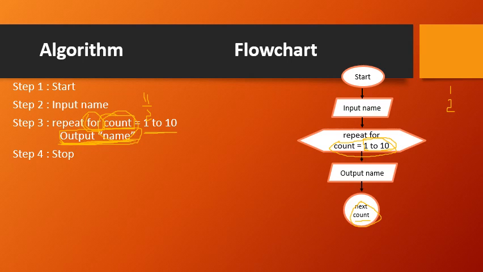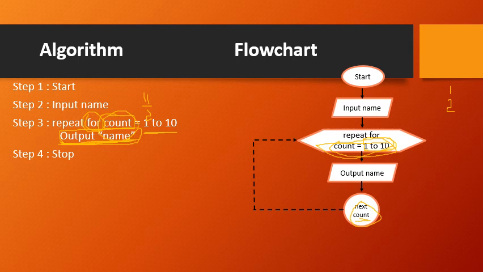Again I have to execute this output name, right? So the control, that is the flow of execution, will again come back to the repeat statement. So you will find here a dotted line. What this dashed line indicates is that for the next count value, let us check the condition which is there in the repeat for.